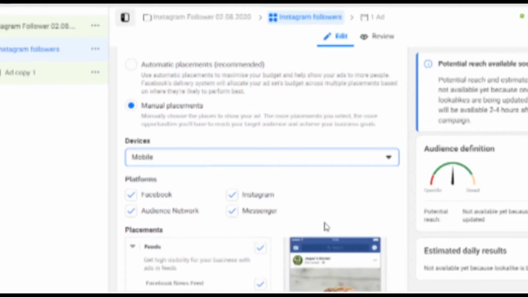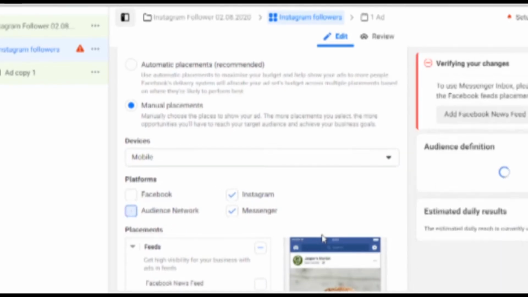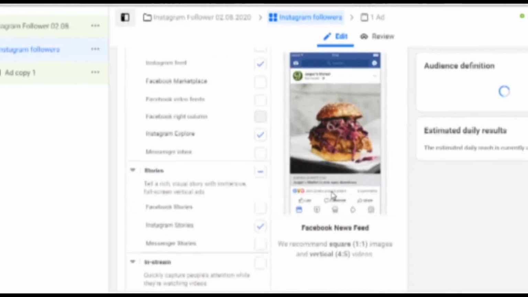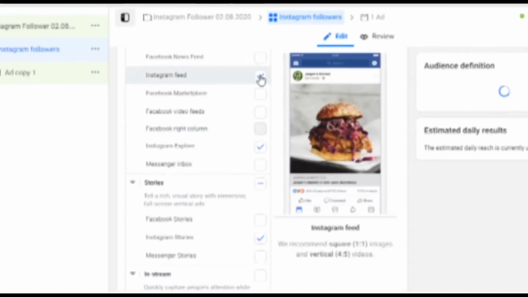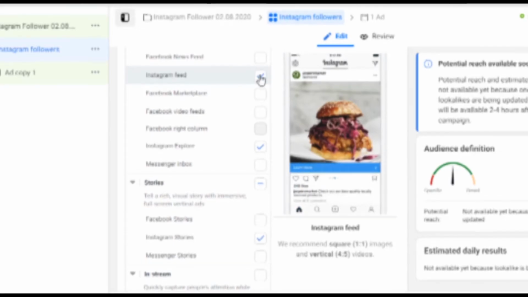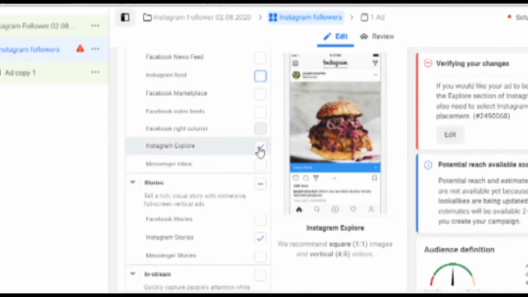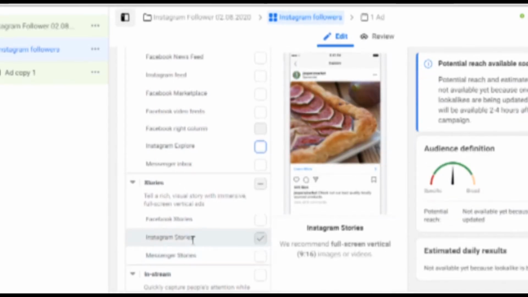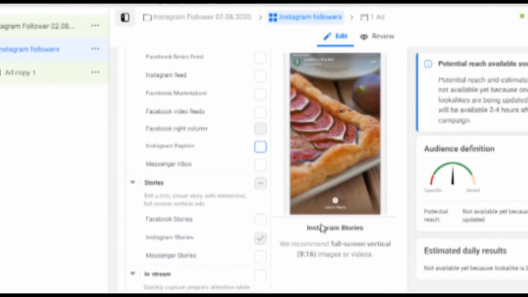Platform, I'll not choose Facebook, I'll not choose Audience Network, I'll not choose Messenger. It will only be Instagram. You get the most engagement and followers on your stories nowadays, guys. If you keep feed, I'm still okay, but I would like you to just concentrate on stories. So I would not select any other placements. I'll just select stories. Yeah. We'll just deselect the rest.